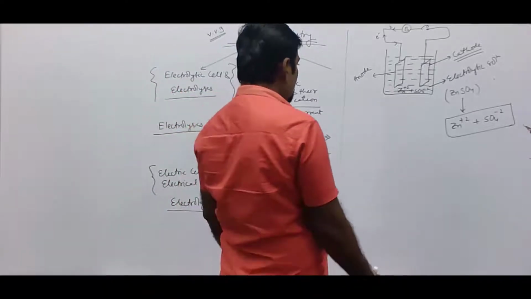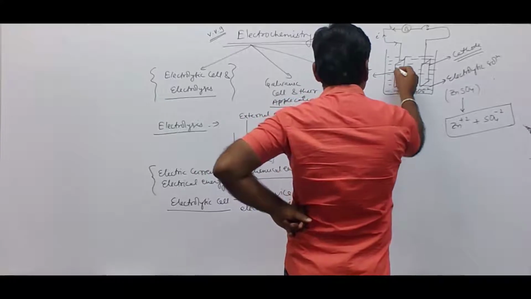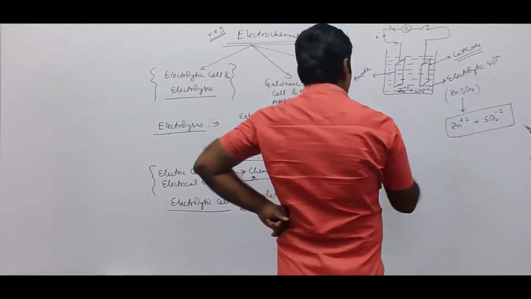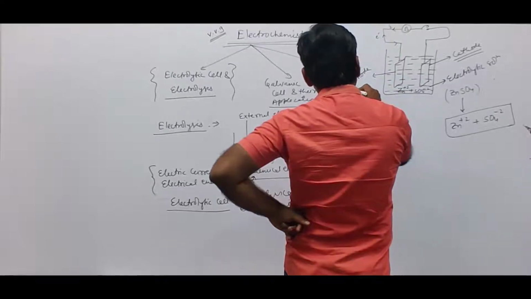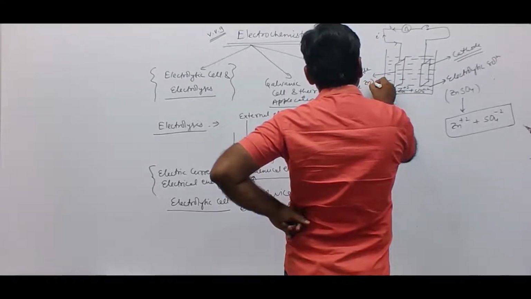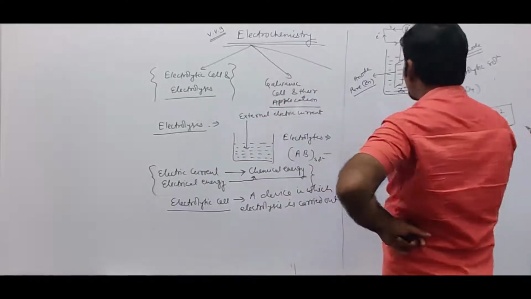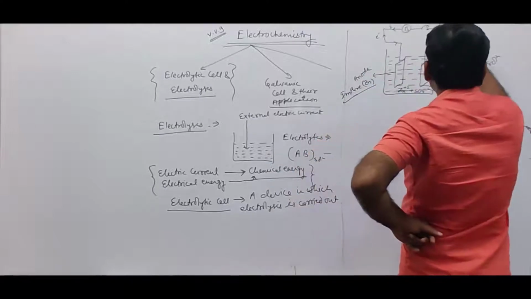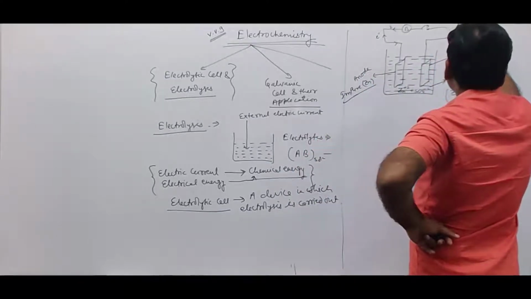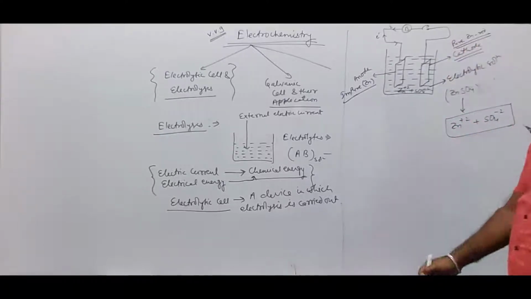Now what will happen at the anode? Let's say whatever rods we have used as anode and cathode, let's say we have taken an impure zinc rod as anode, and a pure zinc rod as cathode.